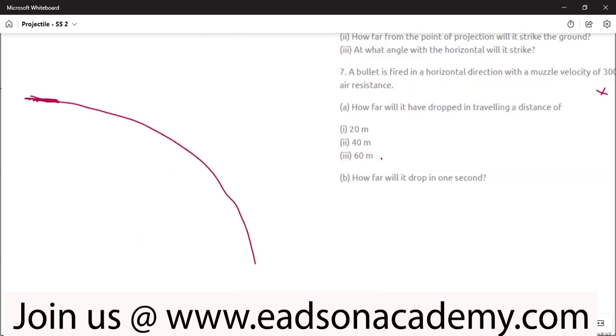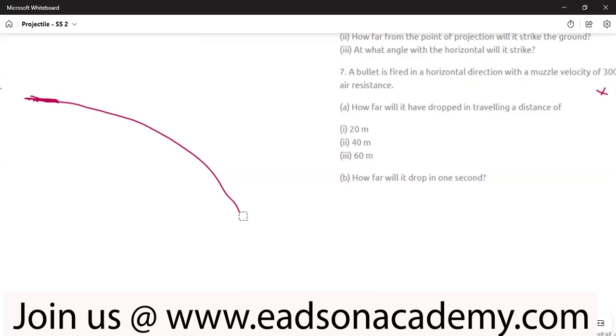So now they are telling us that when you travel a distance of 20 meters, how far will it have dropped? The distance of 20 meters here is the horizontal distance, since the bullet is fired in the horizontal direction. There are two components of motion, the horizontal motion and the vertical motion, because the bullet was fired above the ground, but as it travels along, it begins to lose momentum and the height that it started with will be decreasing gradually until it hits the ground. So the distance given here is the horizontal distance.